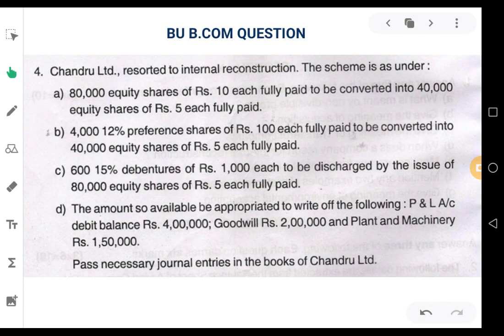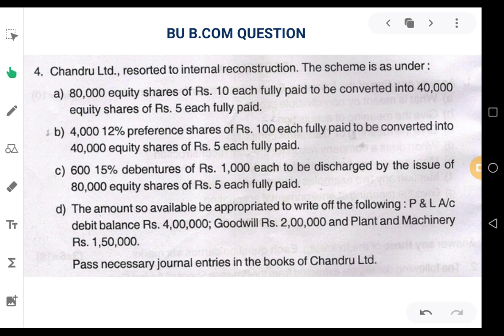So, the amount that is made available in the hands of the company by way of reducing the burden of preference share capital, equity share capital and debentures, that amount will be used to write off the accumulated losses of the company, as they have mentioned here. Profit and loss account debit balance 4 lakhs, that means loss. Goodwill rupees 2 lakhs should be written off. Plant and machinery rupees 1,50,000 should be written off. They are asking us to pass necessary journal entries in the books of Chandru Limited.